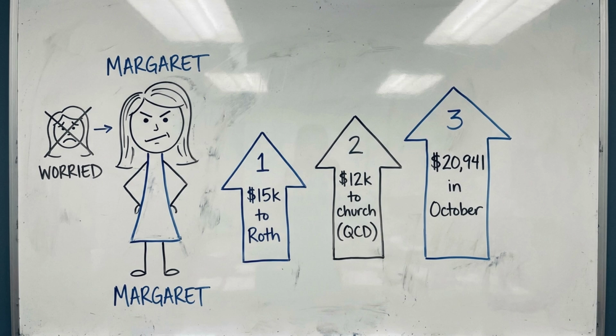Strategy 1. She begins converting $15,000 per year from her IRA to Roth, staying within her 22% bracket ceiling. Strategy 2. She directs $12,000 of her RMD as a QCD to her church, reducing her AGI by $12,000. Strategy 3. She takes the remaining $20,941 RMD in October after her income picture is clear.